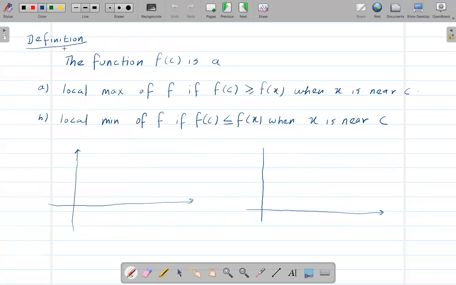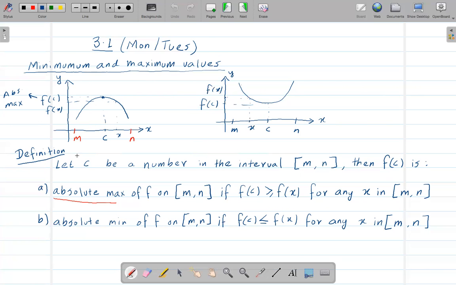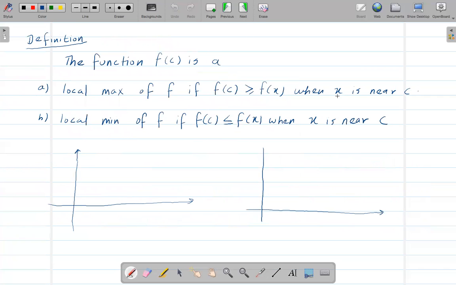Okay, and the next one is local maximum and local minimum. So again, the definition is pretty similar. When you're talking about the absolute maximum and minimum, we consider the interval, but here what we're going to consider is x near c.